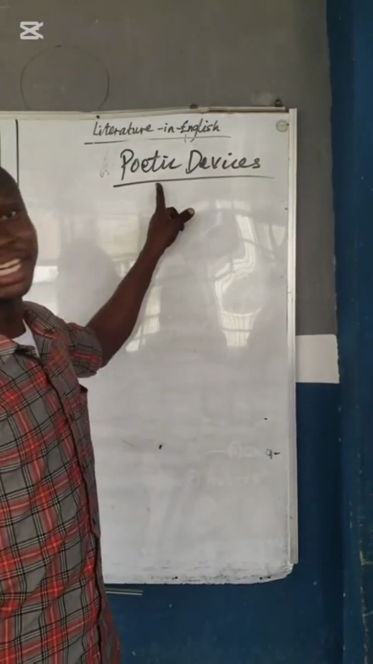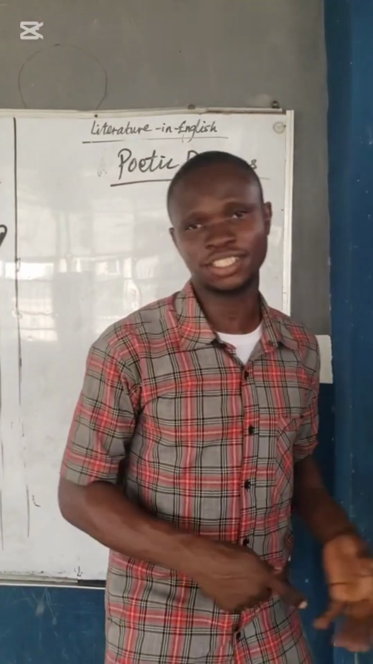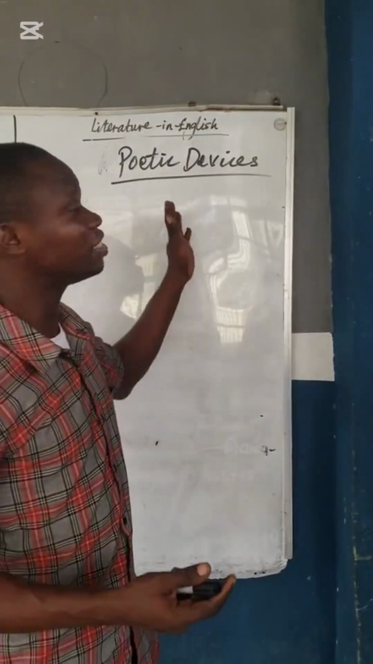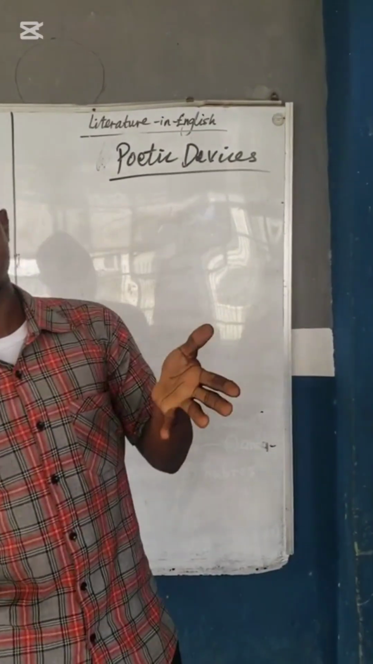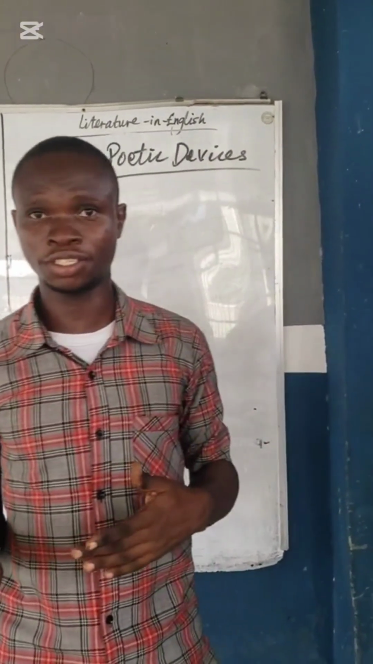Today we'll be looking at literature in English, and the topic we are looking at today is poetic devices. You might want to know, what do we mean by poetic devices? Of course, poetic devices are tools or terms that are used by poets to pass their messages.